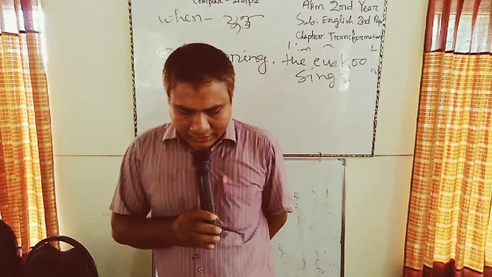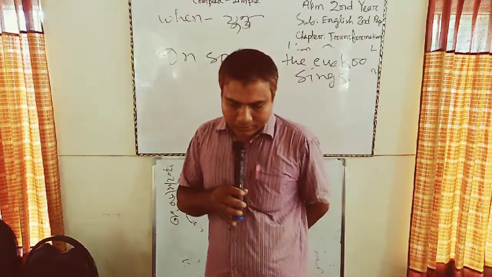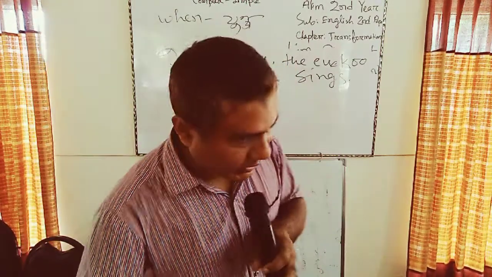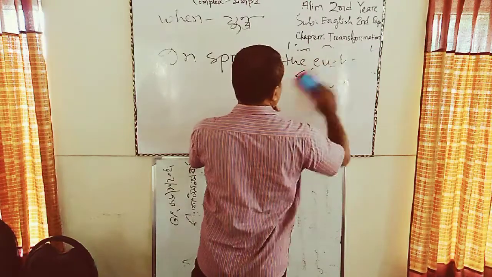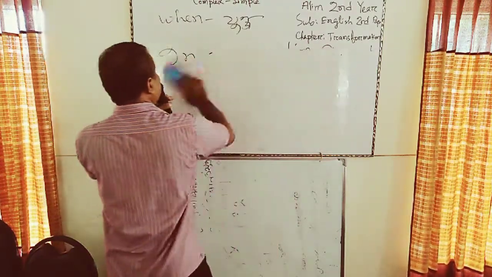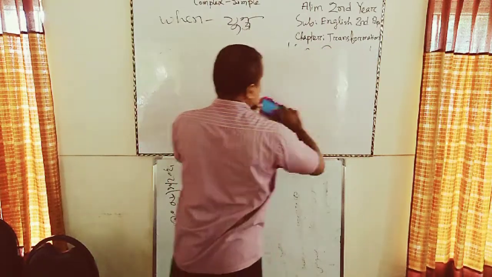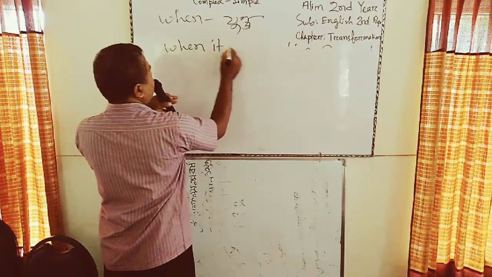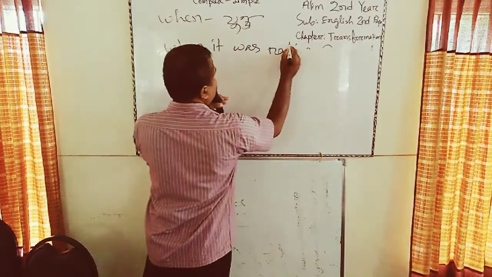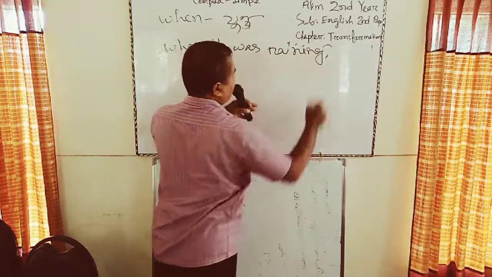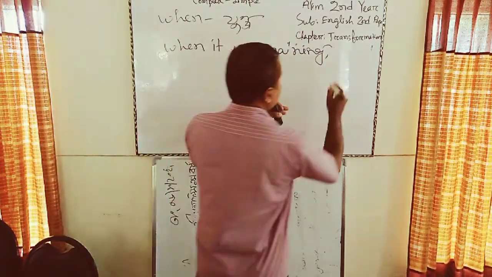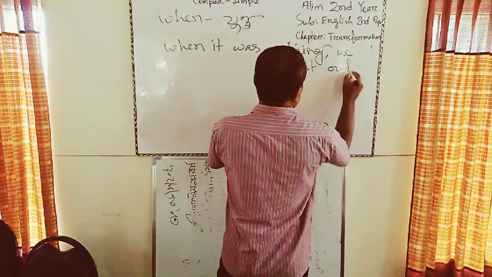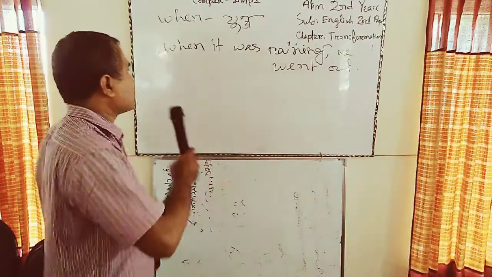There is another example of when, such as when it was raining, we went out. If when is used for periodical time, we have to use at the time of. Here it was a continuous tense, past continuous.